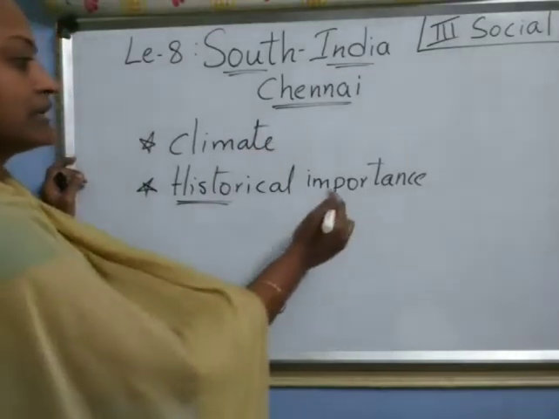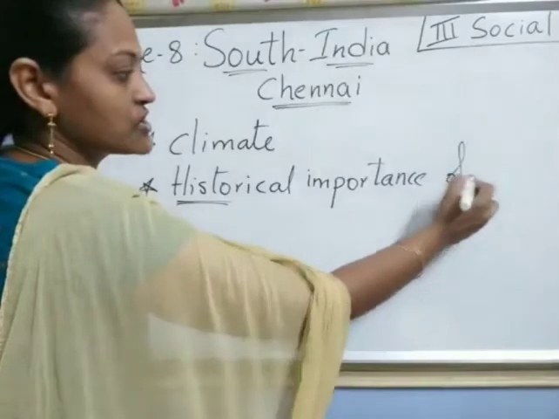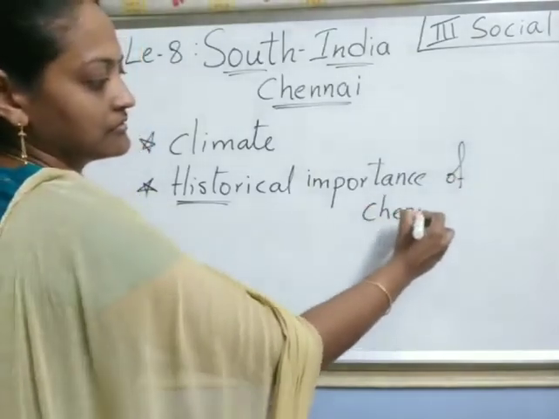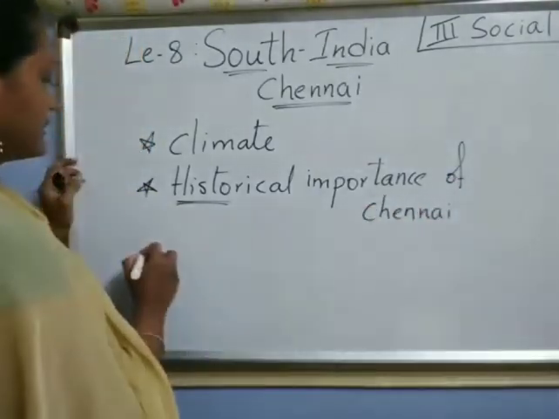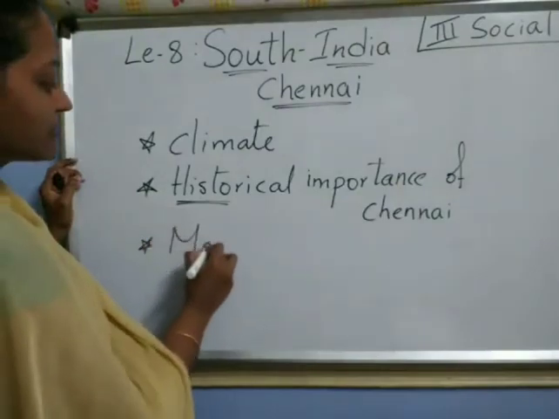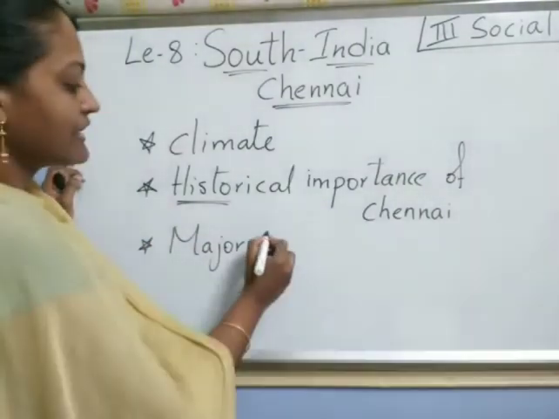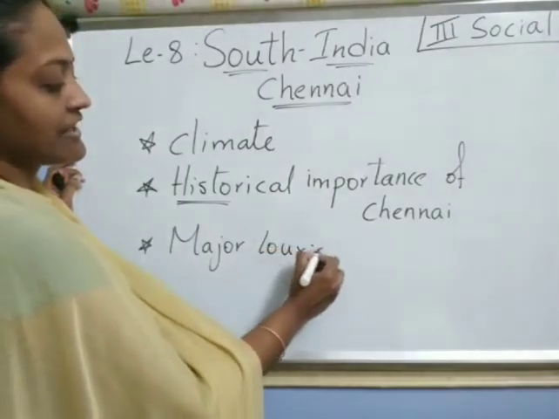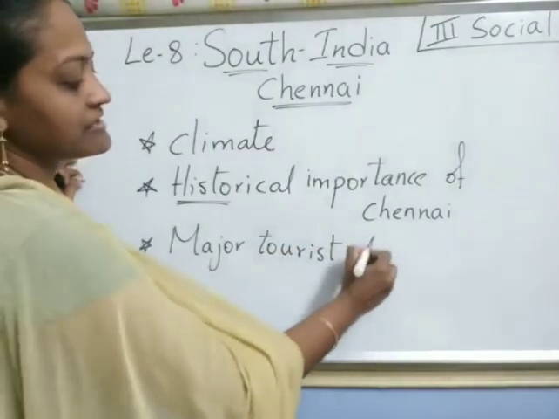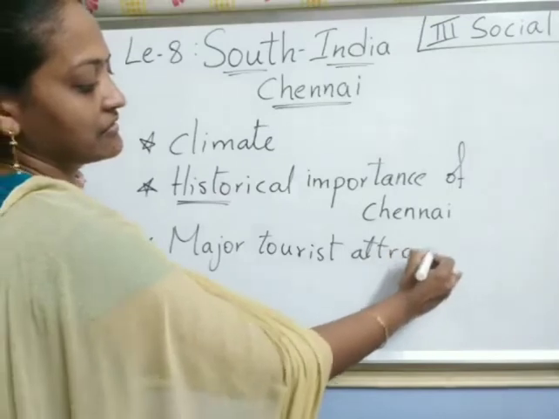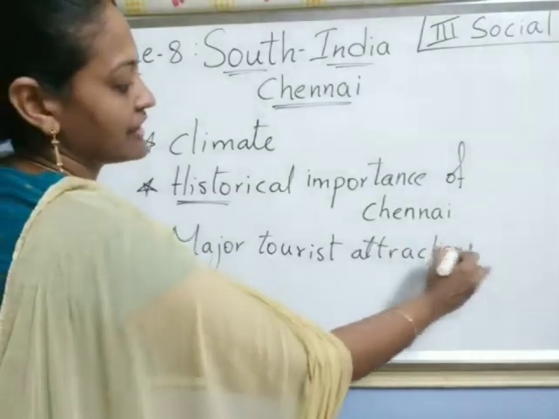Historical importance of Chennai. Another one is major tourist attractions. Major means main, so main tourist attractions, means important places in Chennai.